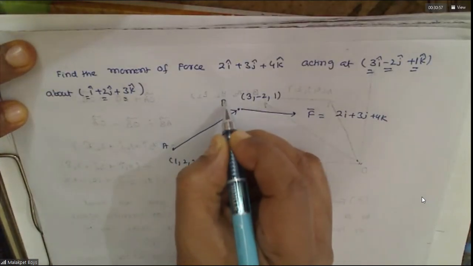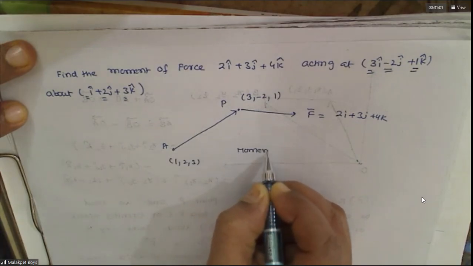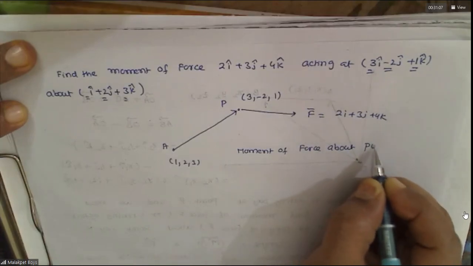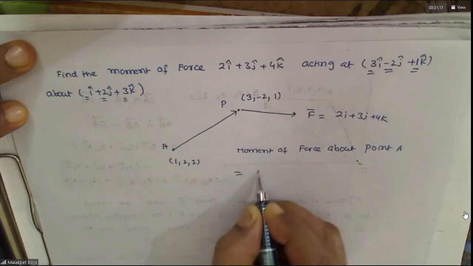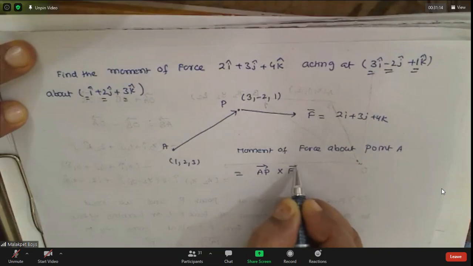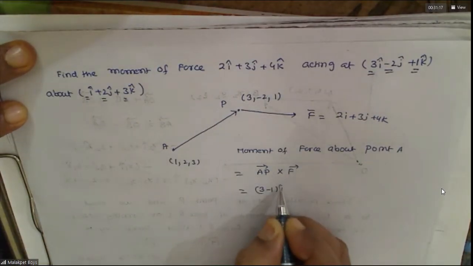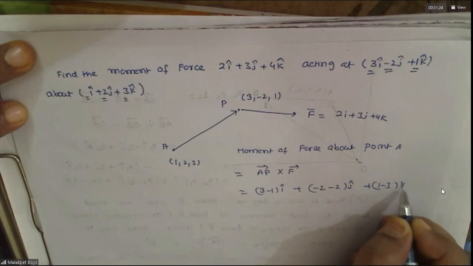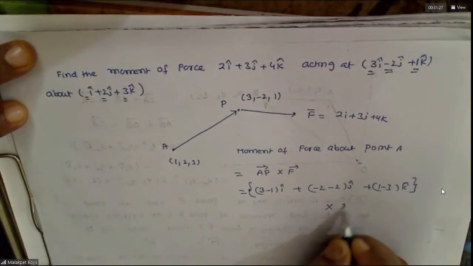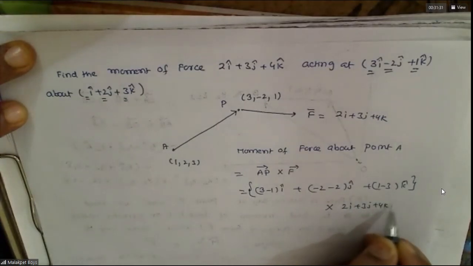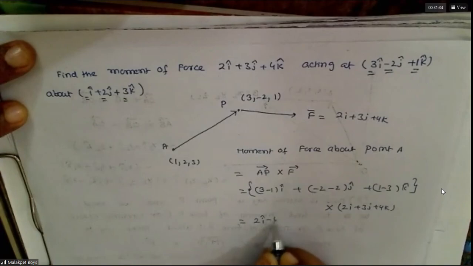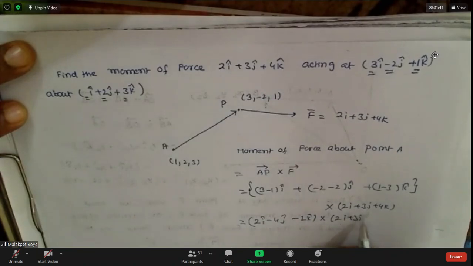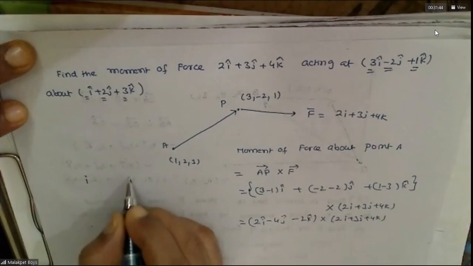Yes, sir. This is the second point minus the first point, cross. So this comes to, we can find out, no?